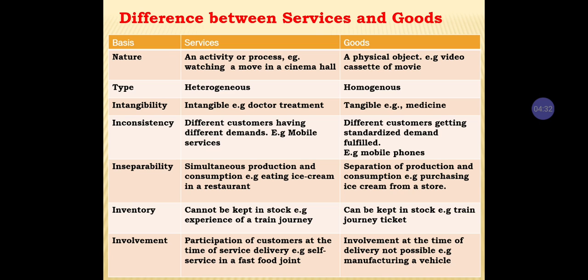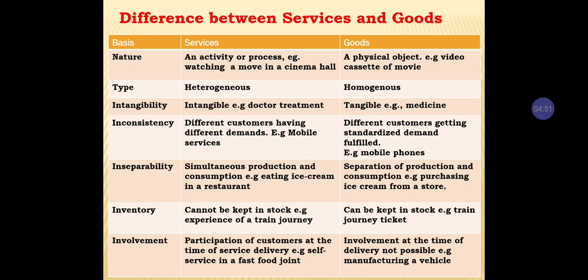Next, perishability. Services are consumed simultaneously, like eating an ice cream in a restaurant. So having ice cream in a restaurant is the additional product.